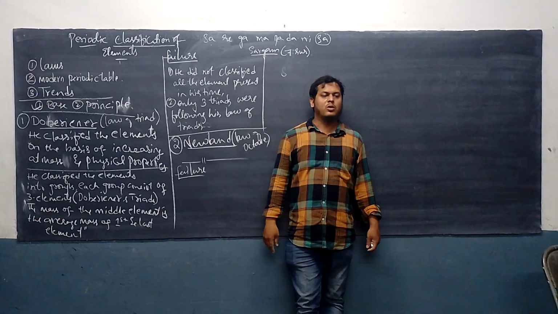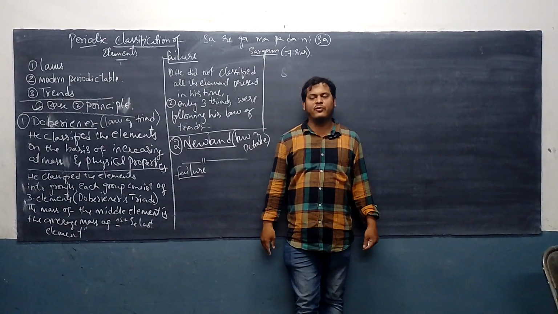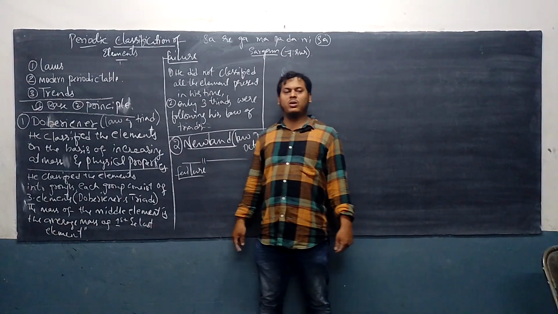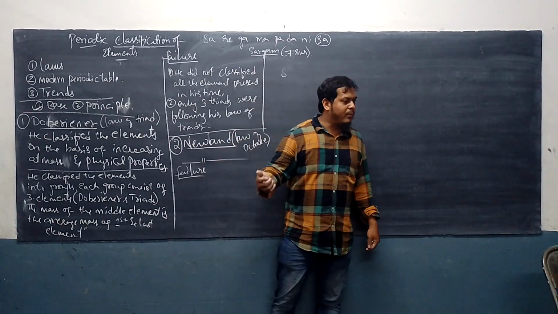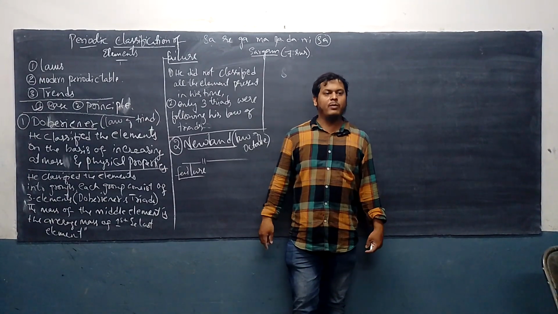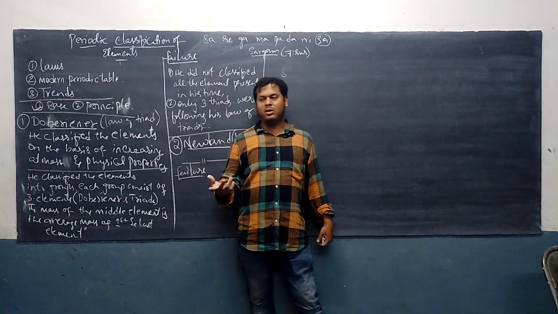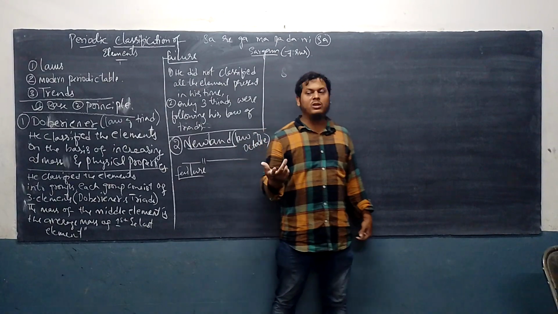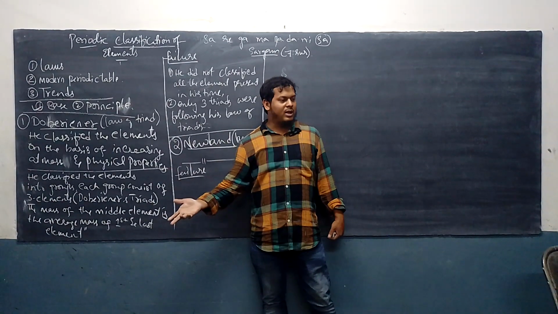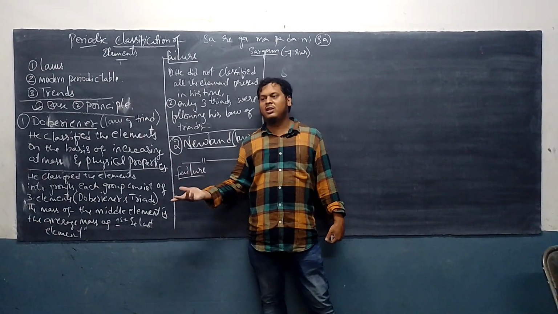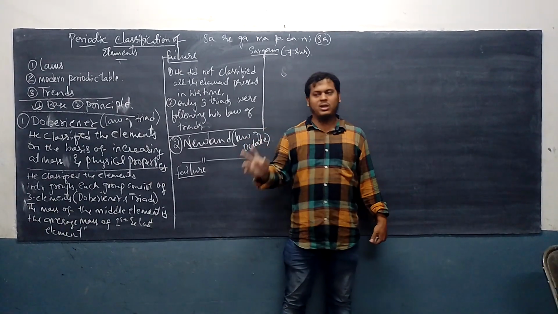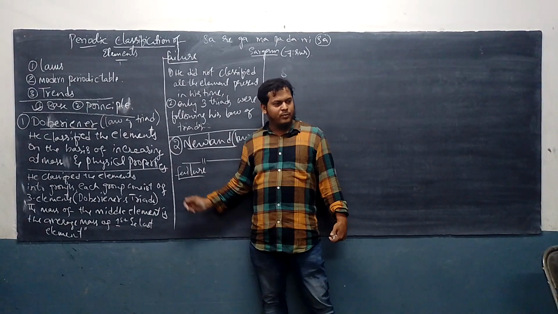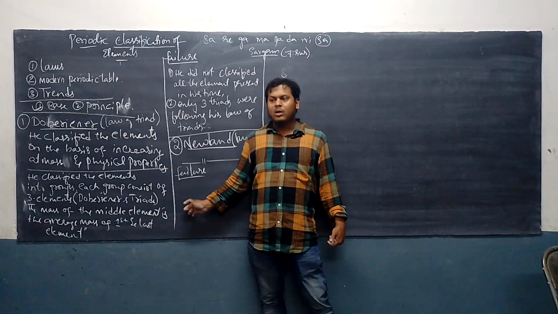Understood? So what are the disadvantages or failures of Newland? What is the first disadvantage? He did not leave space for the upcoming elements. When a new element was discovered, he adjusted it with the old or previous elements, in which he made a mistake. He placed metals with non-metals.